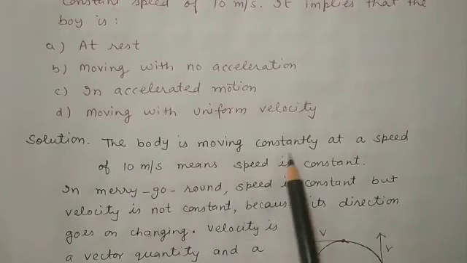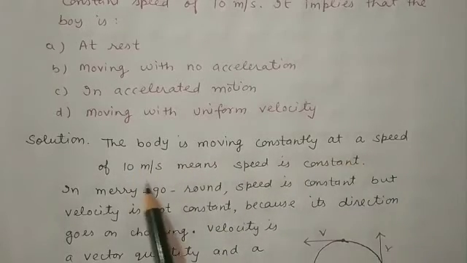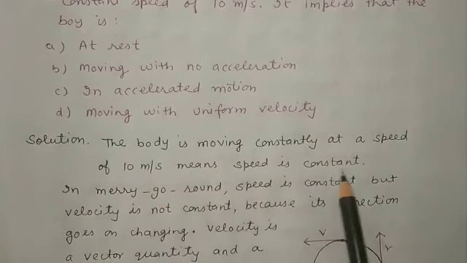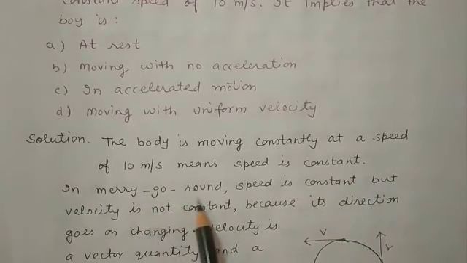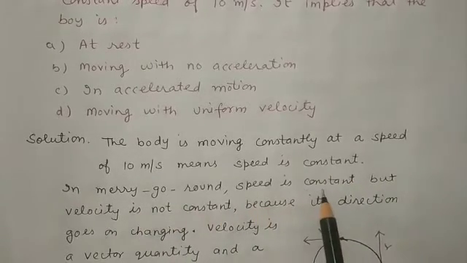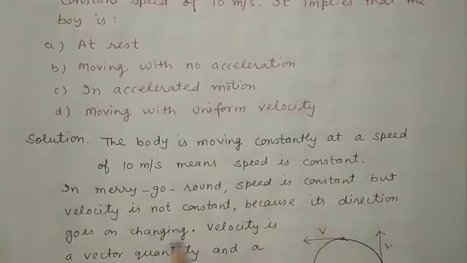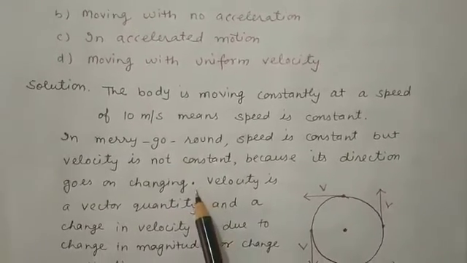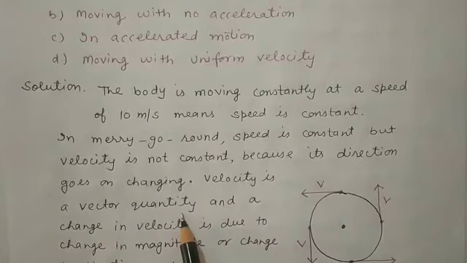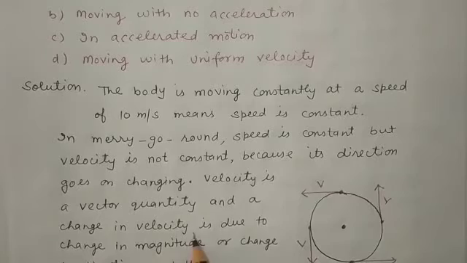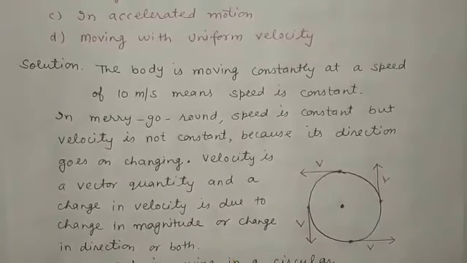the body is moving constantly at a speed of 10 meter per second, which is given in the question, means speed is constant. In merry-go-round, speed is constant but velocity is not constant because its direction goes on changing, and as we know that velocity is a vector quantity, which means it depends upon the magnitude as well as the direction, and a change in velocity is due to change in magnitude or change in direction or both.